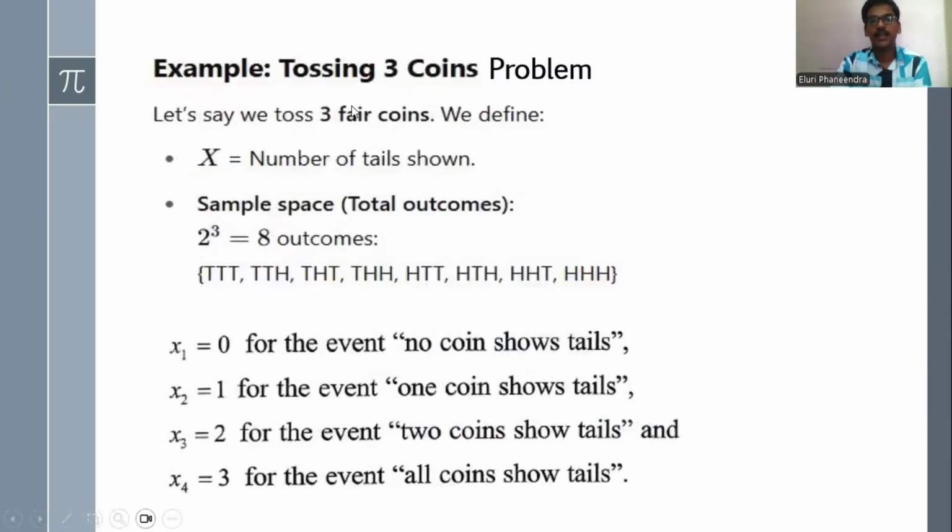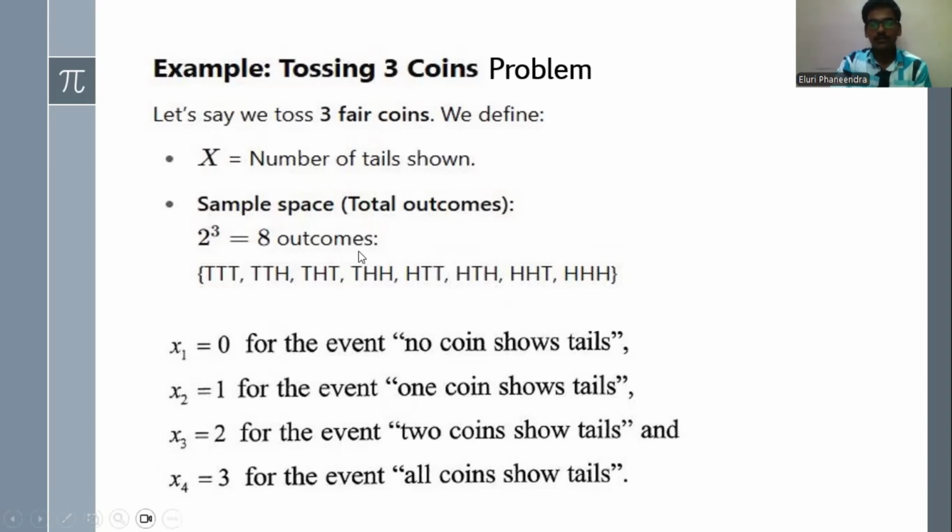Here we can see the example problem. Here you can take the example of casting three fair coins. A fair coin means one side is head, the other side is tail. So capital X is a random variable, which is the number of tails shown. Let us see the outcomes we get when we toss the three coins at a time.